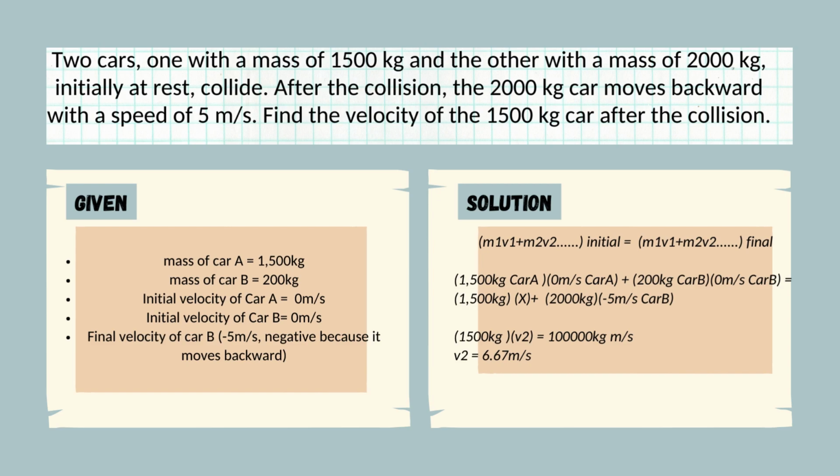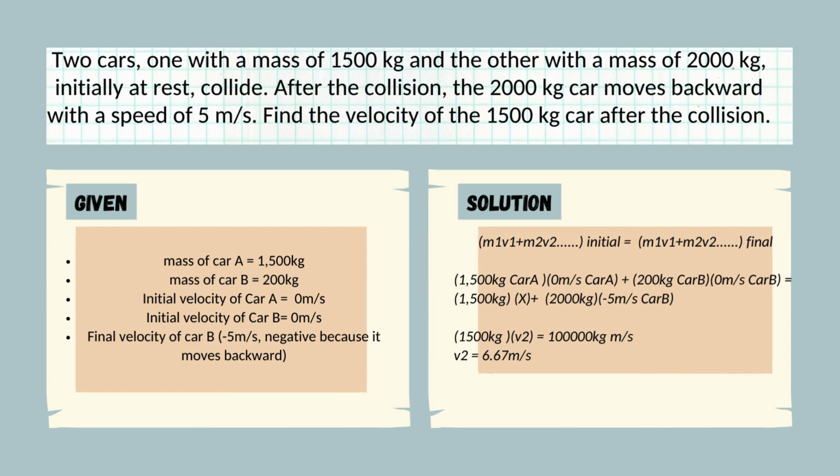So, computing these given values, since we're looking for the final velocity of the car, we're going to transfer that on the other side. Then divide both sides by 1,500 kilogram, then retain the velocity 2 is equals to 10,000 kilogram meter per second.